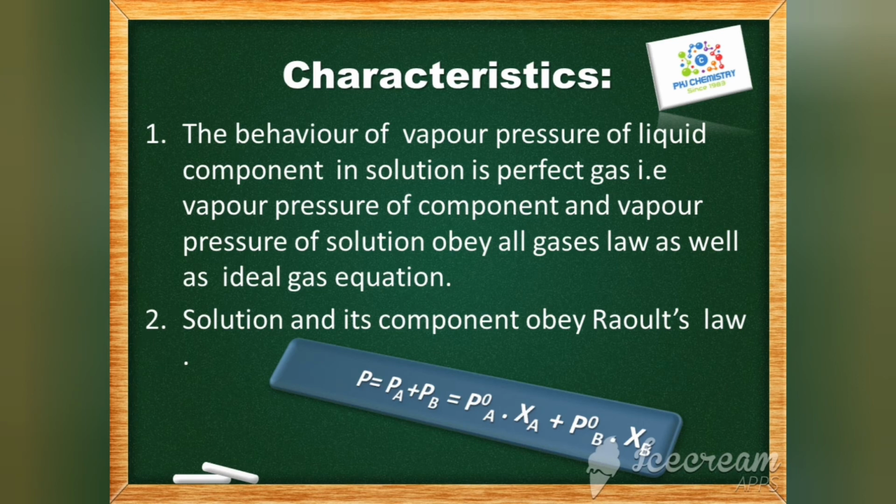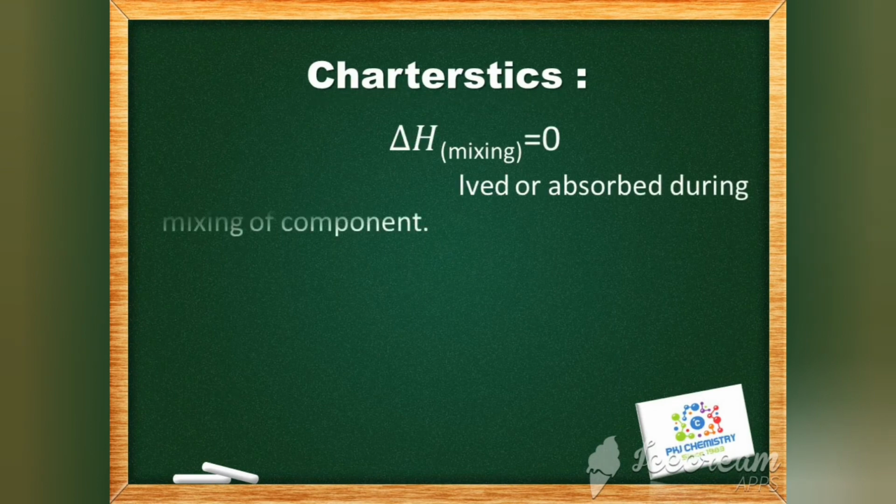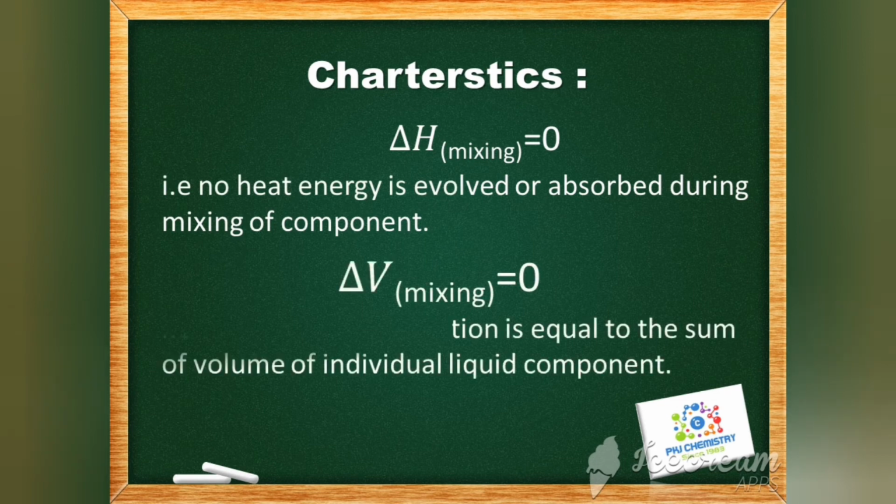Third, there is no heat change or enthalpy change during mixing of the components. That means no heat is evolved or absorbed during the dissolution of solute into solvent to form the binary solution. That means delta H mixing equals 0. You must know about delta H mixing from class 11.